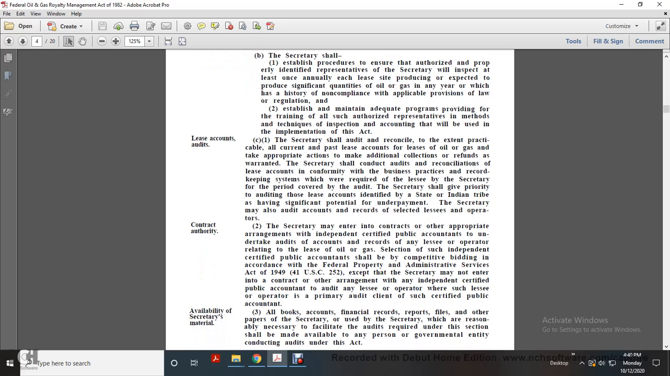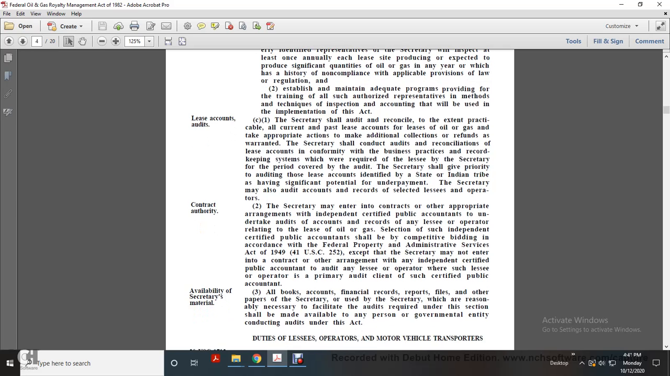Contracting authority. The Secretary may enter into a contract or other appropriate arrangement with independent certified public accountants to undertake audits of the accounts and records of any leaser and operator relating to the lease of oil or gas. Selection of the independent certified public accountant shall be by competitive bidding in accordance with the Federal Property and Administrative Services Act of 1949, except that the Secretary may not enter into a contract or other agreement with an independent certified public accountant to audit any leaser or operator for which the leaser or operator is the primary audit client of such a certified public accountant.